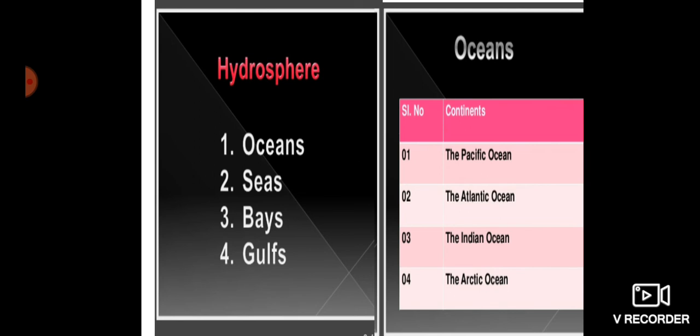And last, on fourth number, we have the Arctic Ocean. It is located in the Arctic Circle, surrounded by the North Pole. It is connected with the Pacific Ocean by a narrow stretch of shallow water known as the Bering Strait. This is the name of the shallow water which connects it with the Pacific Ocean.